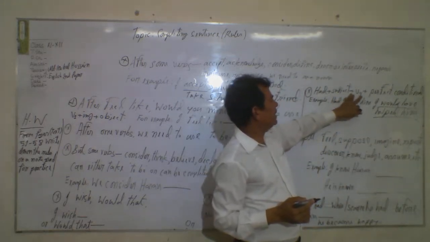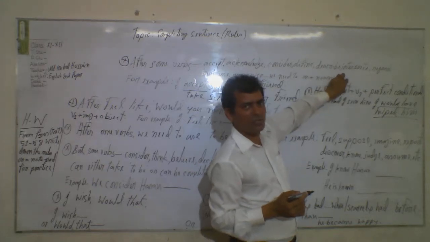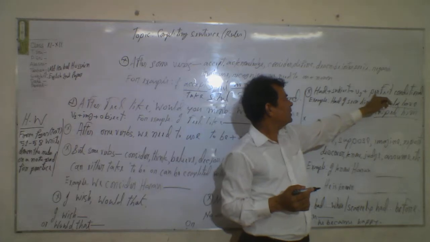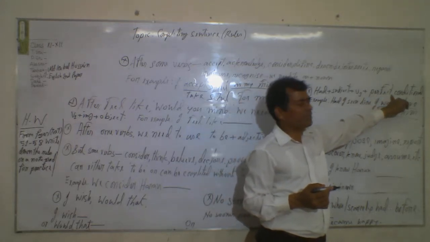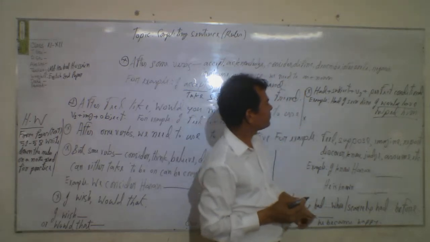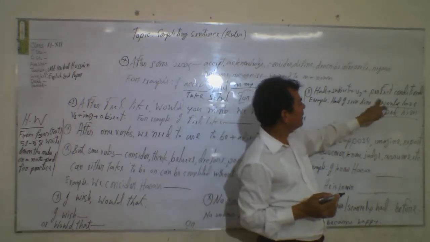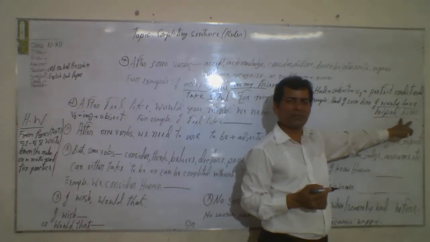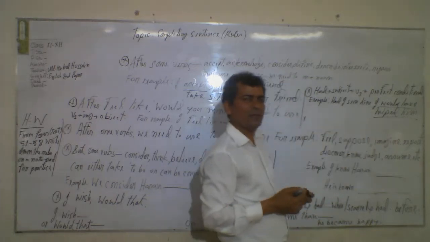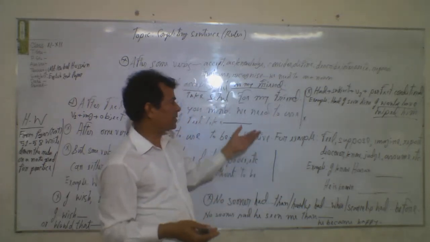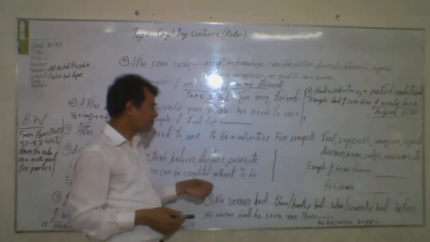If you see anything like this structure, you complete the sentence using this perfect conditional. Perfect conditional means subject plus would have plus B3. This is called perfect conditional. So I think you know. In my next class, I will make it further clear to you.